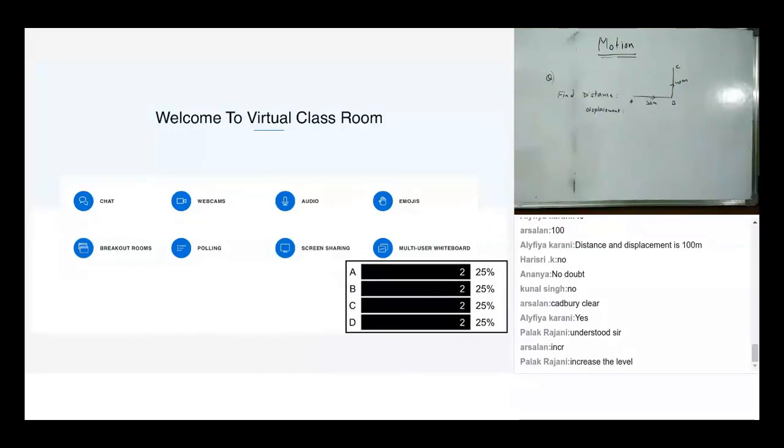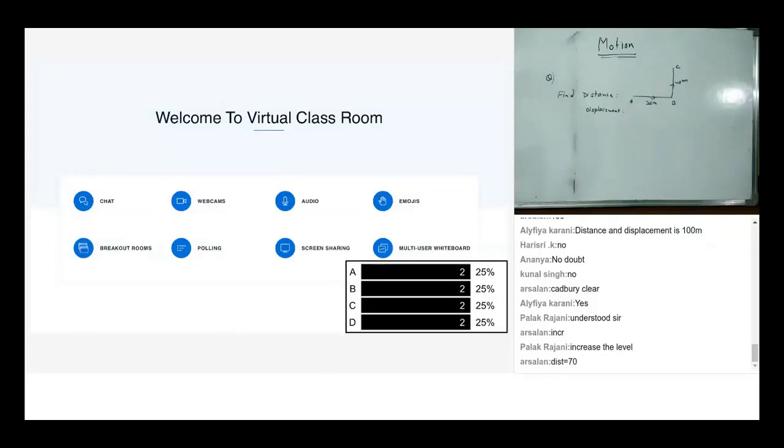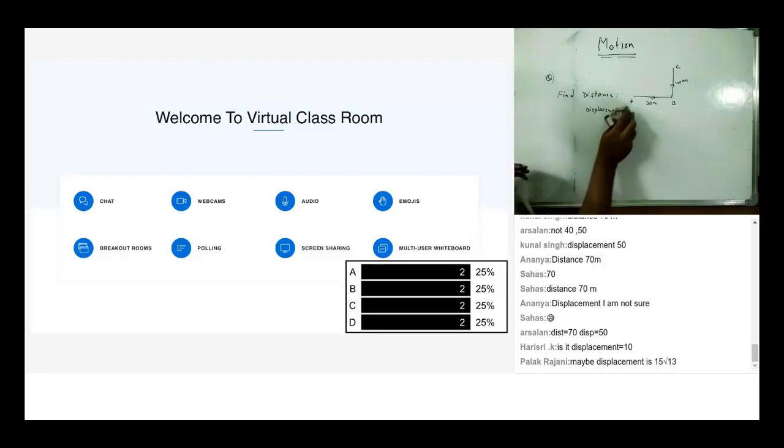Sir, distance is 60 meter. The distance is 60 meter. Can you type it, Madhav, because your voice is not clear? Palak, just give me 1-2 minutes. We'll increase the level of the question. Yes, this one, let me get answers from everyone for this. Madhav, can you type your answers? Yes, sir. Thank you.